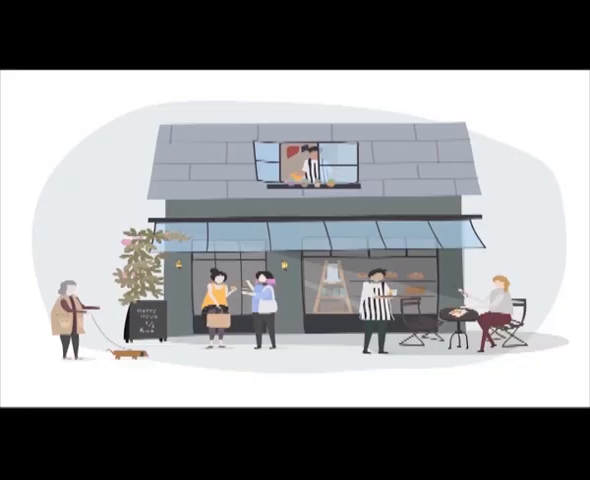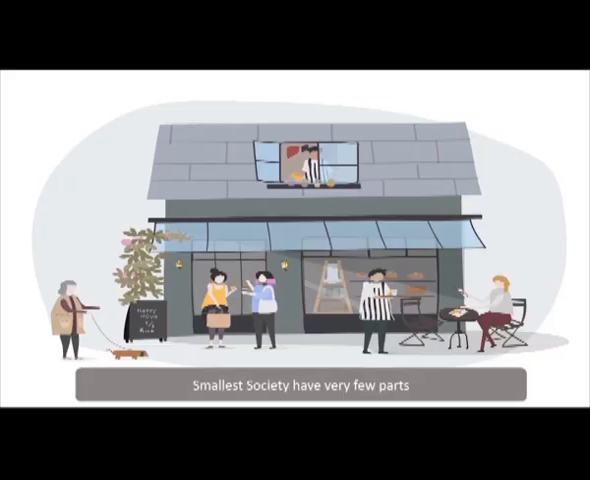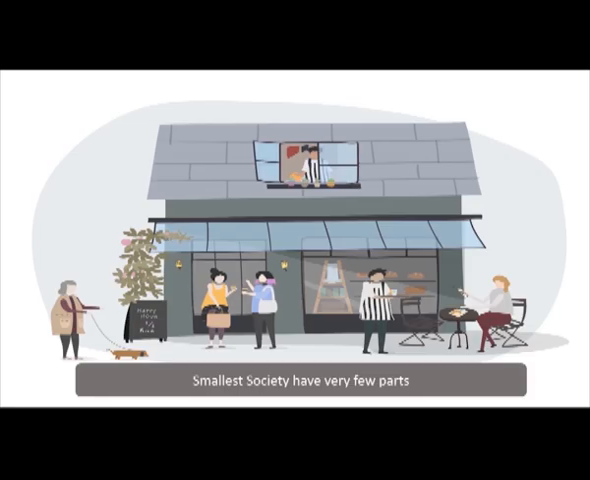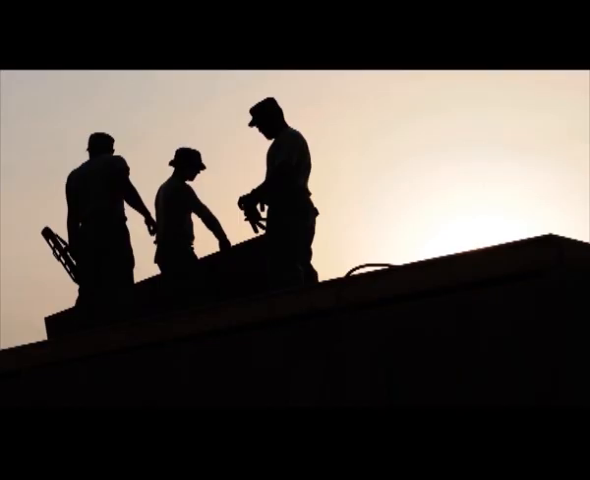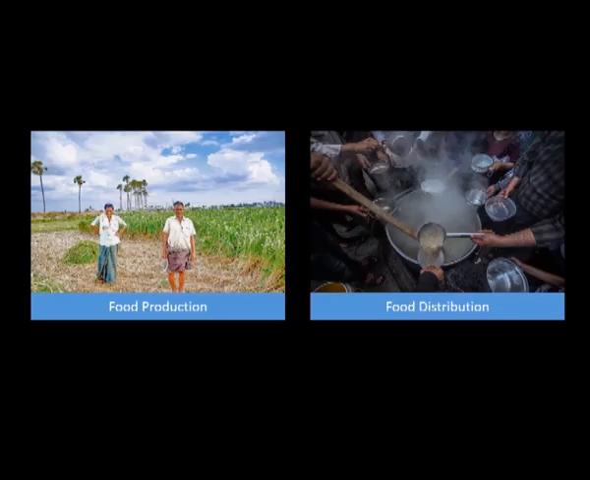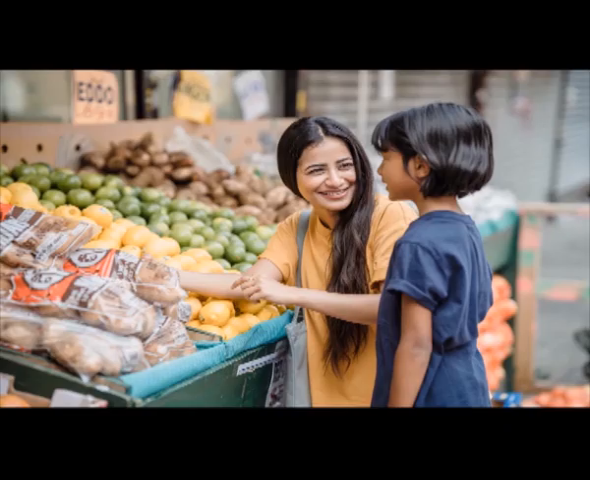Now, all societies have different parts. The smallest, simplest societies have very few parts. What are these parts? These parts are based on what we call the division of labor. All societies need to survive by performing certain tasks. Primary, of course, are tasks of subsistence, food production and food distribution. If not production, then acquiring food.